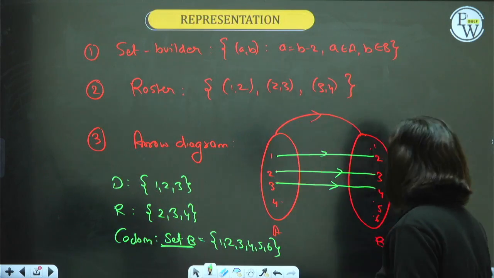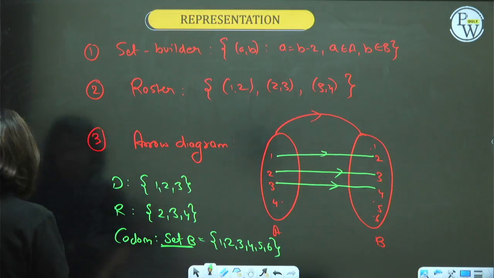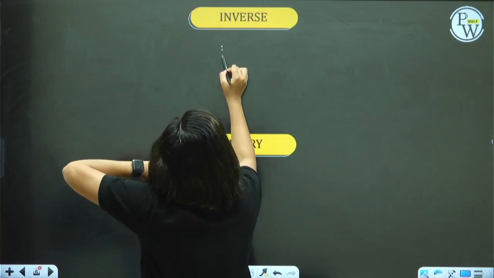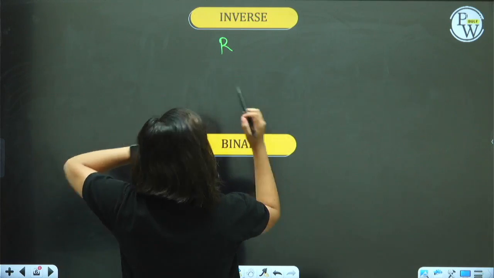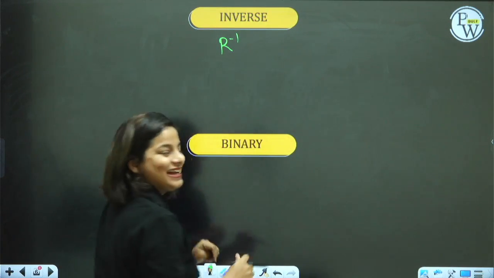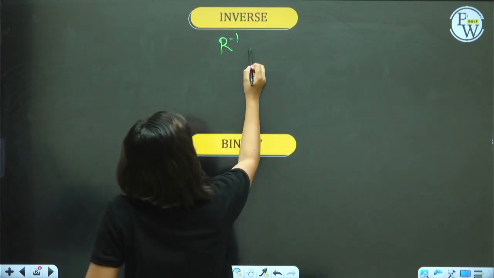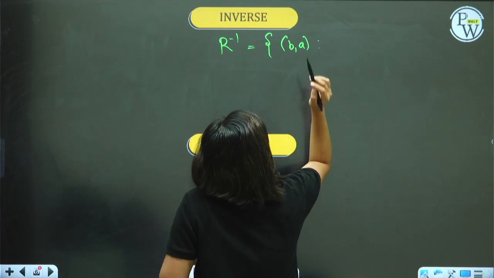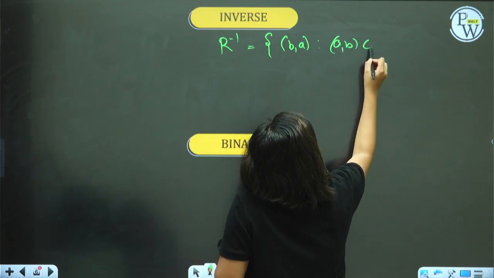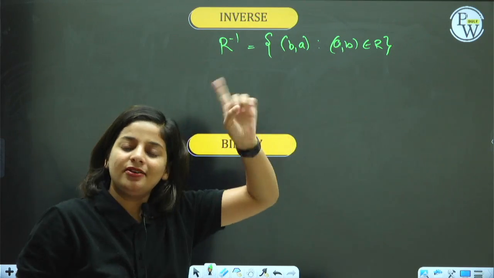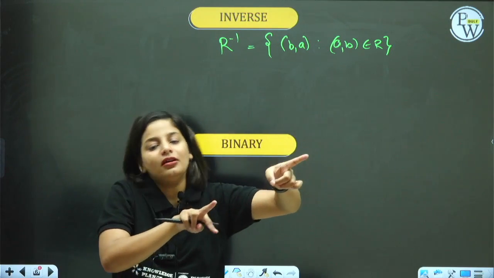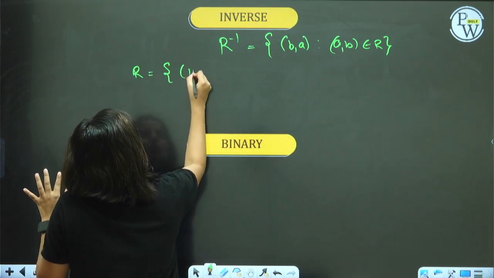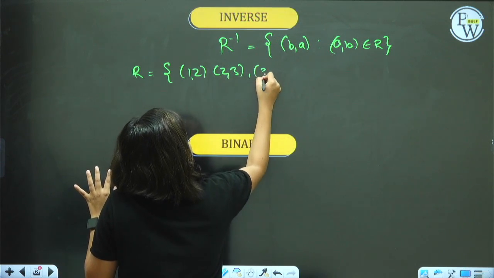Next, after understanding representation of relation, we can go to inverse of a relation and binary relation. Any relation R, what will be its inverse? R inverse. And the definition of R inverse is, guys, it is a set of ordered pairs (B, A) such that (A, B) belongs to the relation set. If (A, B) is in the relation set, then (B, A) will be in the inverse of the relation. As simple as that. Your relation set is (1, 2), (2, 3), (3, 4).